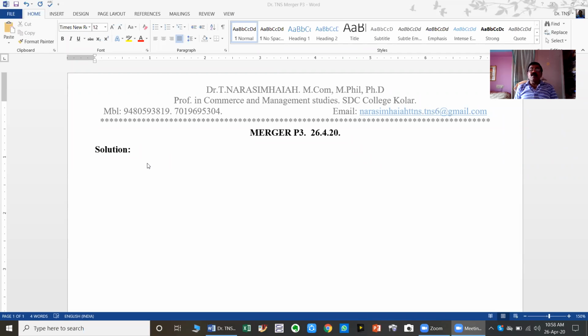Preference capital is recorded in which account? Preference share capital goes to preference shareholders. Equity capital passes to equity shareholders. This is the preliminary preview of the balance sheet. First of all, at the time of studying the balance sheet itself, you have to decide which contents pass to the realization account or the equity shareholders account, mainly, except preference capital. Only the preference capital is credited to the preference shareholders.